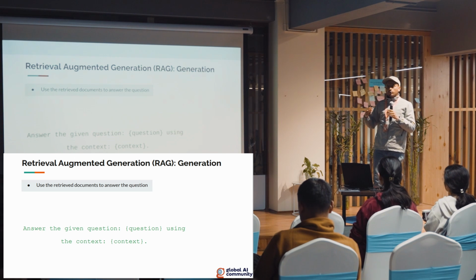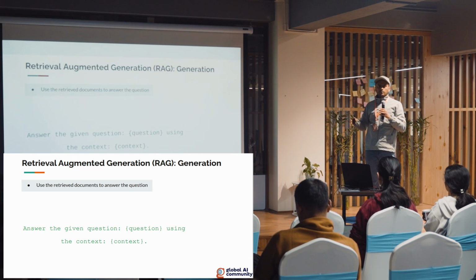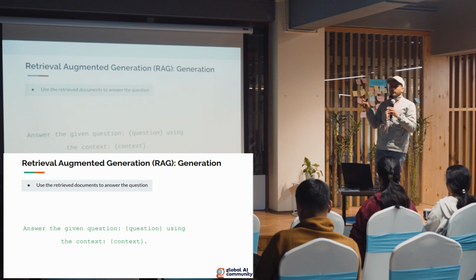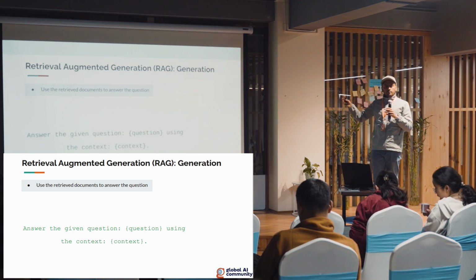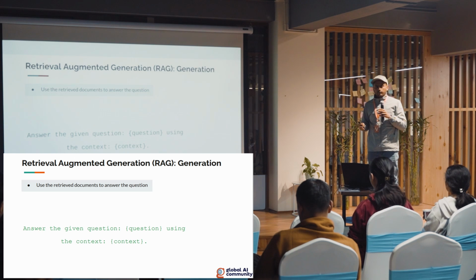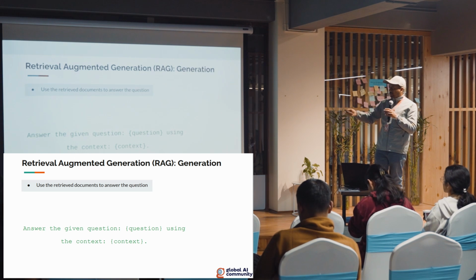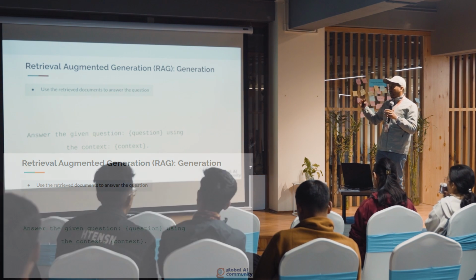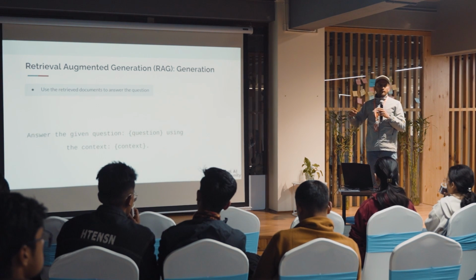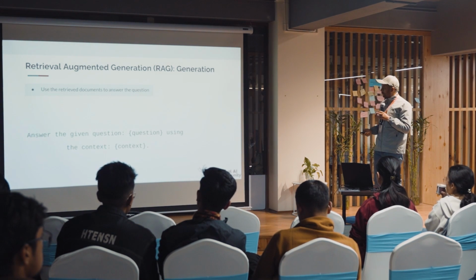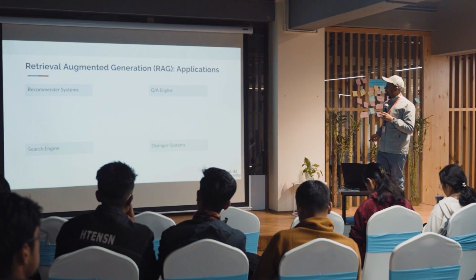That means we don't need to fine-tune the model, or pass the entire document to the prompt to formulate the answer. We can just pass the relevant chunk of text that we have retrieved from the index vector search, and then use that to formulate the answer. So our answer will be grounded on the context of the actual data we have. So this is the main benefit of RAG.